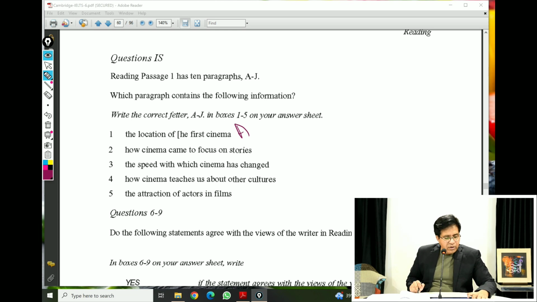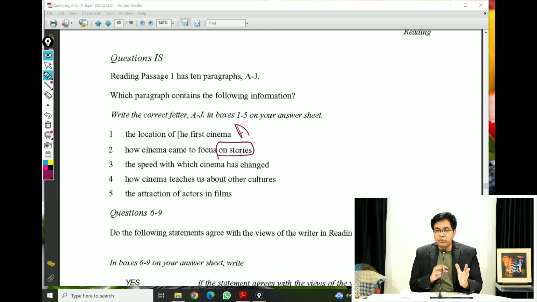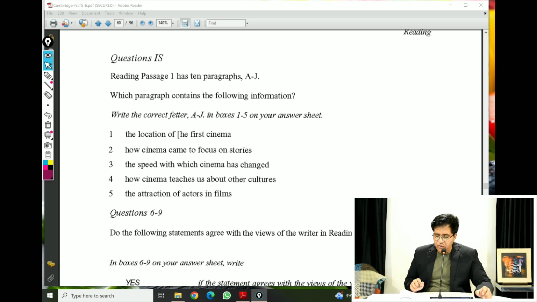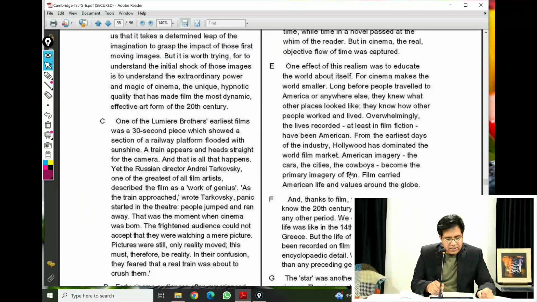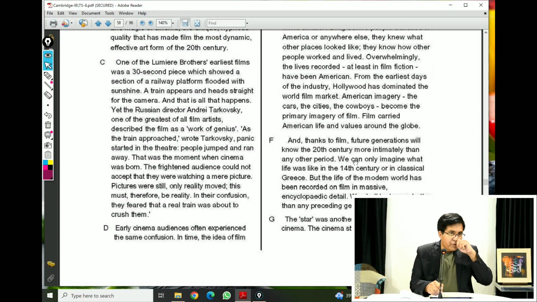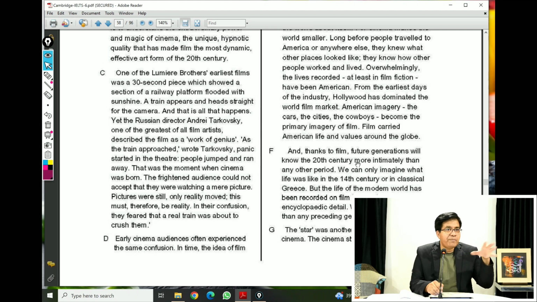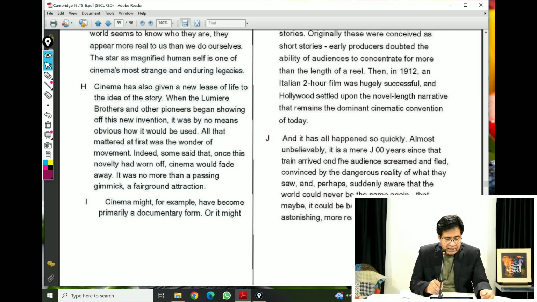Okay. Now we go on. Question number 2. How cinema came to focus on stories. Now go back, look for stories. Don't guess, look for something. How cinema came to focus on stories. Now the train is not a story, it was a movement only. It's not a story. Paragraph I.